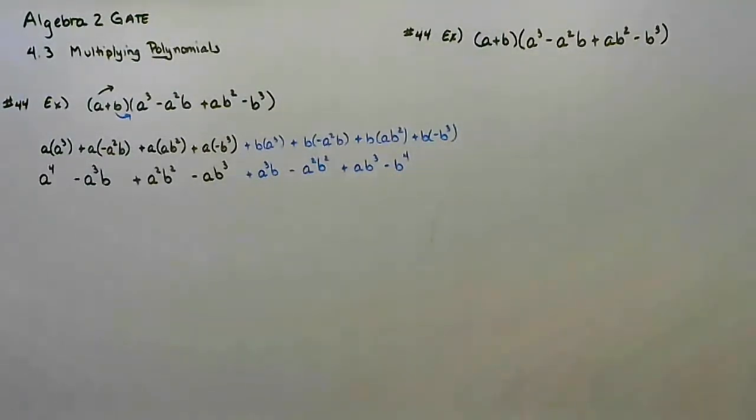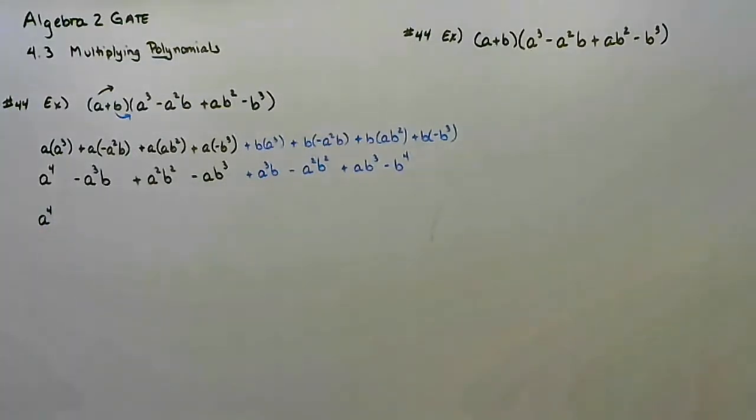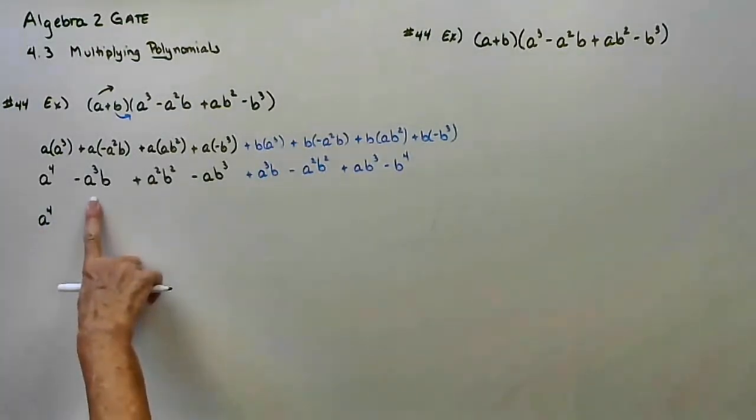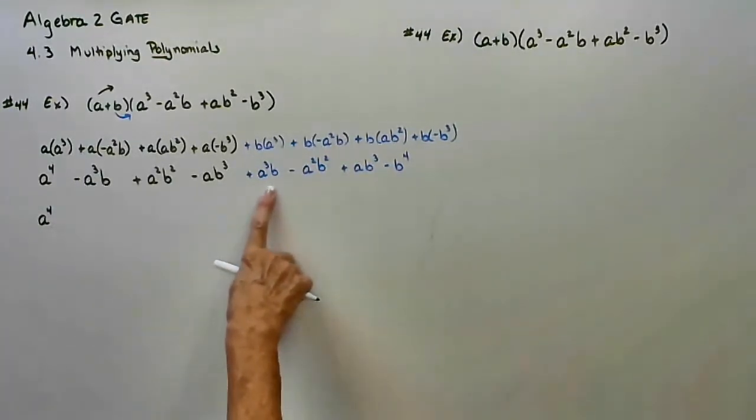And now let's combine like terms. Well, I have an a to the 4th term, but I do not have any other term that is a to the 4th. I have an a to the 3rd term, a to the 3, b to the 1, a to the 3, b to the 1.